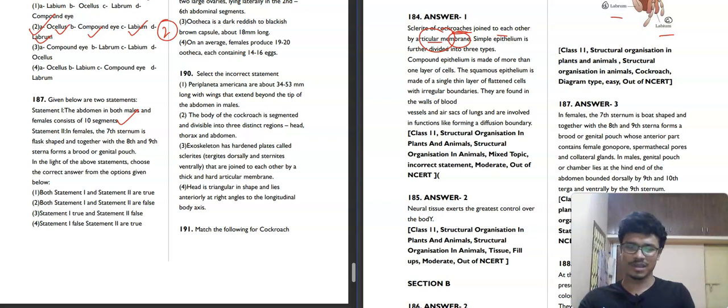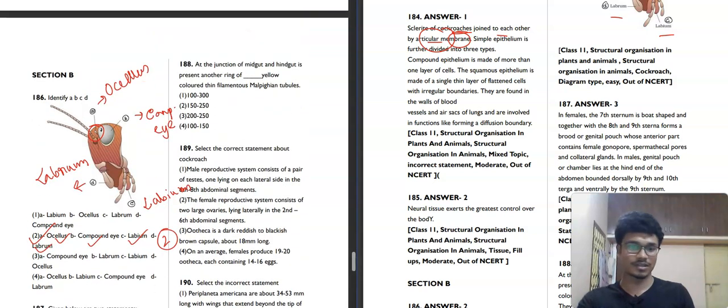Do you think this statement is correct? Anywhere you heard flax shaped something? Okay, so you have read it in plant kingdom, not here. Because the seventh sternum in female is boat shaped, not flax shaped. That's why this statement is incorrect. So first statement is true, but second statement is false. That's why third option will be our correct answer. Now we will move towards the next question, that is question number 188.